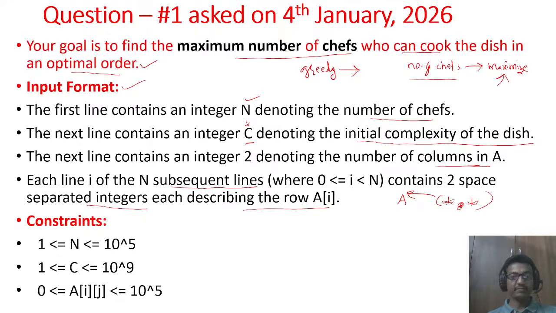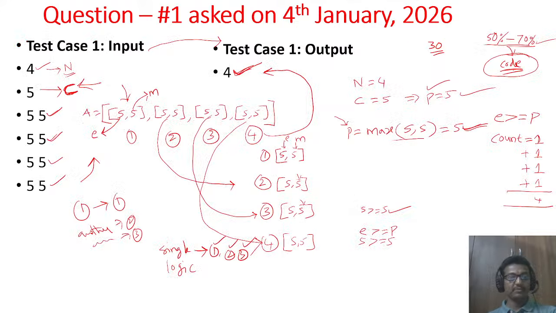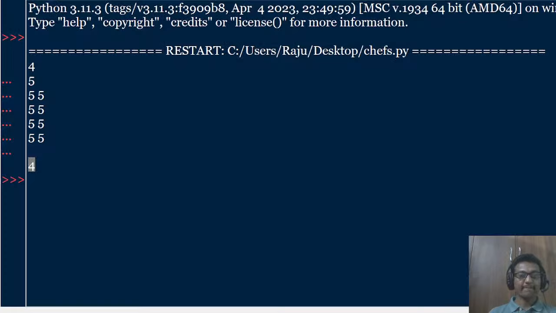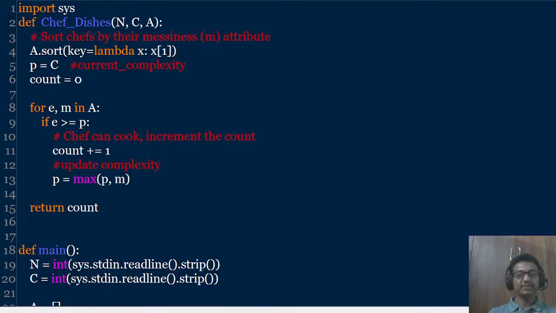This is the first test case output, right? See here, 4555, number of chefs who can cook is 4. Okay, so let us try with the second test case. Now this is our code. Again we'll run the code and test with the second test case.